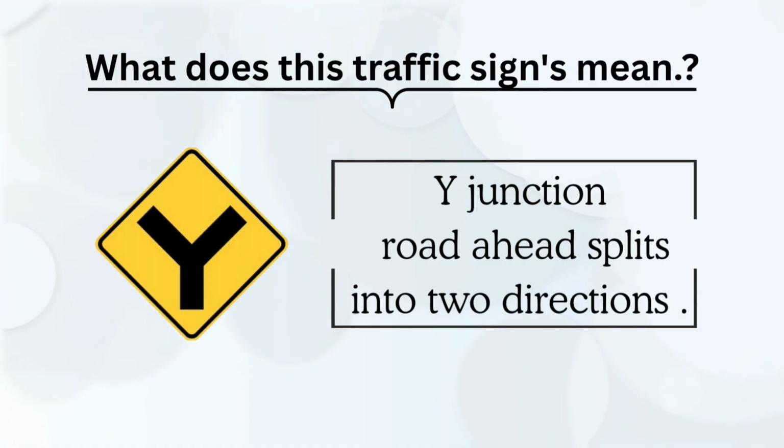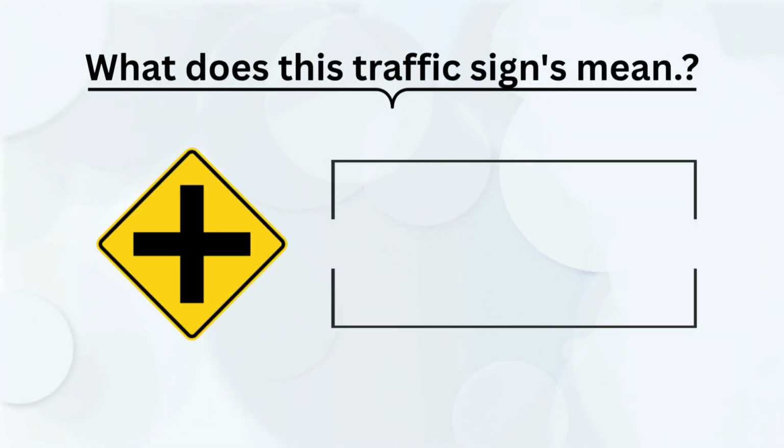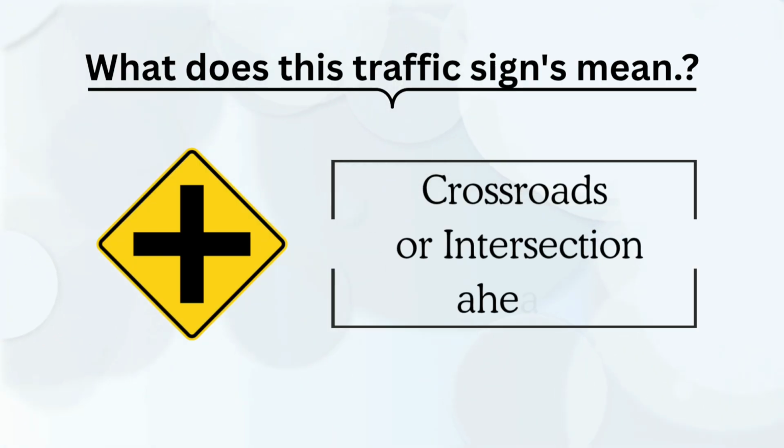Y junction. Road ahead splits into two directions. Crossroads or intersection ahead.